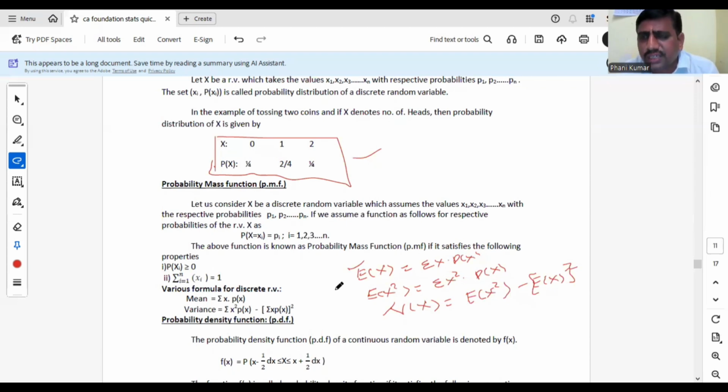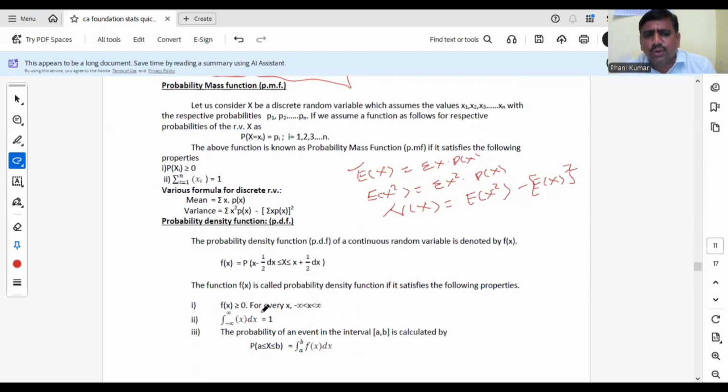Similarly, probability density function. For a continuous random variable, if we have defined a probability function, that probability function is known as probability density function. Discrete means PMF, continuous means PDF. Again, this PDF should also satisfy two properties. F of x should be greater than or equal to 0. Total probability: in the continuous case, there are infinite number of values, so you can't add them. So summation will not work. So integral from minus infinity to infinity. That means over the total limits, the area under the curve should be equal to 1. This is the continuous case PDF.